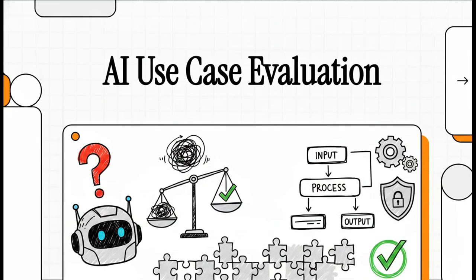Welcome to the Explainer. So, get this. A recent study found that nearly half of all unvetted corporate AI rollouts are actually pulled back within just a few months. Crazy, right? Today, we are tackling a massive challenge that pretty much every organization is facing right now. How do you actually evaluate AI use cases?